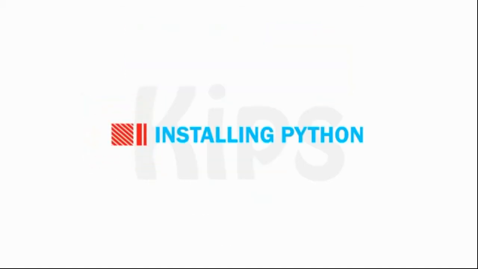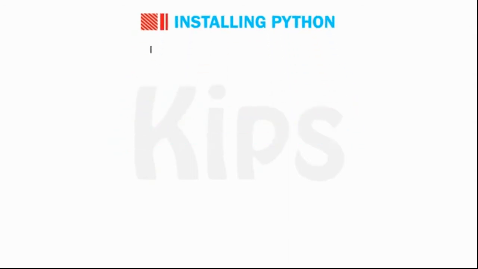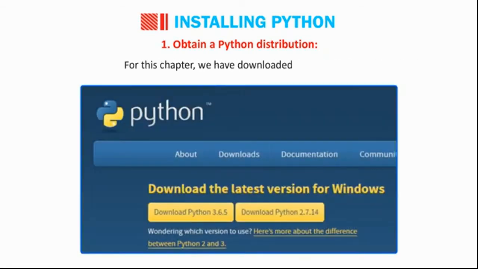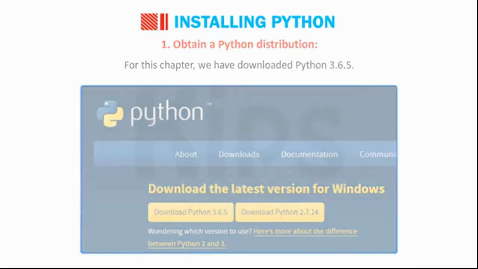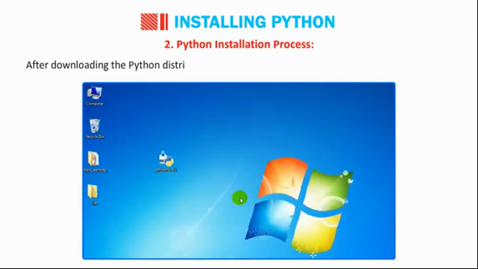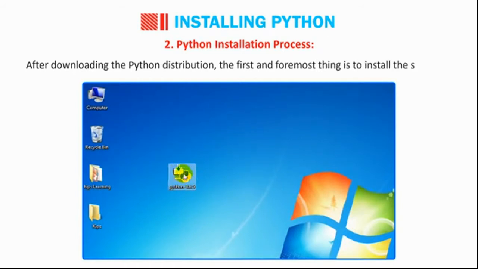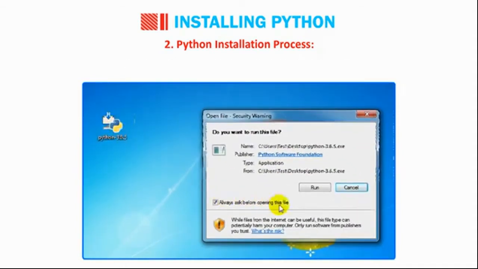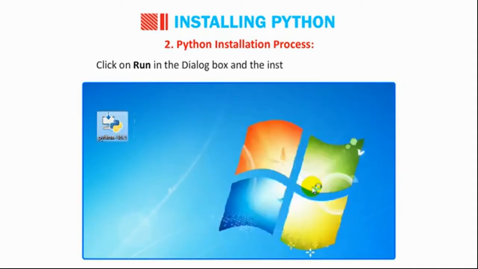Students, let us find out how to install Python. For installing Python, follow these steps. Number 1. Obtain a Python distribution. You can download different Python distributions from www.python.org/download. For this chapter, we have downloaded Python 3.6.5. Number 2. Python installation process. After downloading the Python distribution, the first and foremost thing is to install the software. Double-click on the downloaded installer software. Click on Run in the dialog box and the installation process starts.